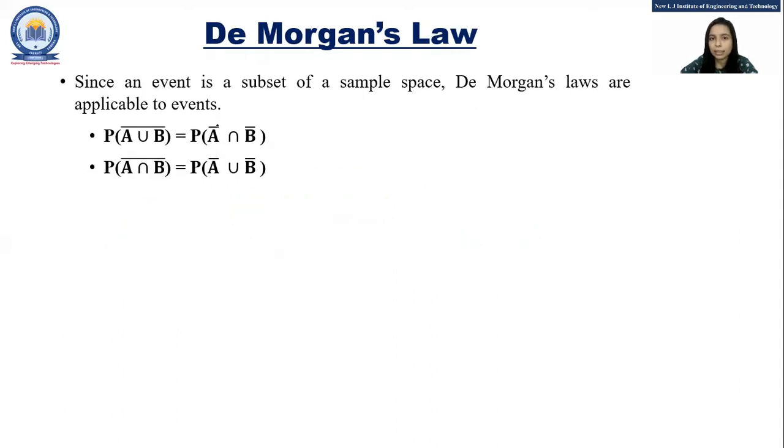Now moving to the next topic. Since an event is a subset of a sample space, as we have discussed in the last lecture, we can apply the De Morgan laws to events. You might be aware of these De Morgan laws. A union B whole bar is equal to A bar intersect B bar.